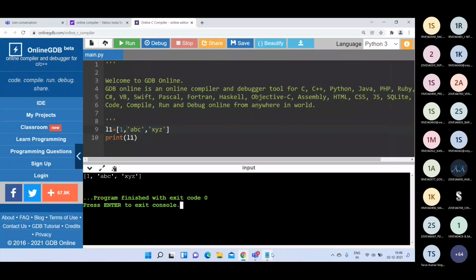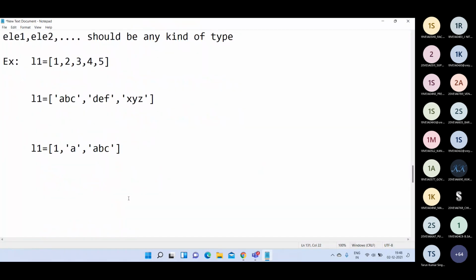That is the way of creating lists. Here we are creating a list and directly assigning values to the list elements. Suppose as a programmer, in your program you want to assign the elements to the list at runtime.